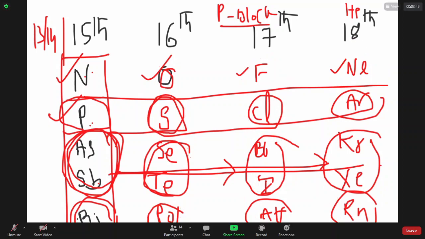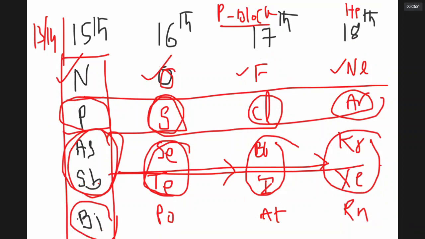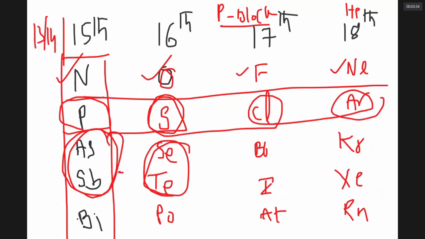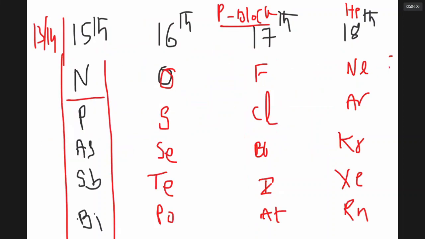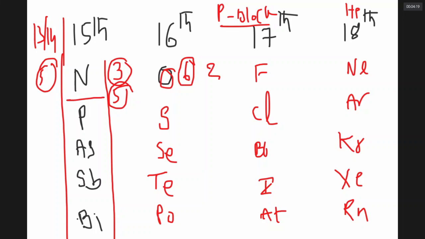If I look at the compounds of these elements, the valencies. These elements in 15th group have 5 electrons in the valence shell, so they make 3 bonds, or they may use all the 5 electrons to make 5 bonds. The 16th group elements have 6 electrons in the valence shell, so they may make 2 bonds as in the case of oxygen, or they may make maximum 6 bonds. Sir, here maximum 5 bonds generally, here maximum 6 bonds.